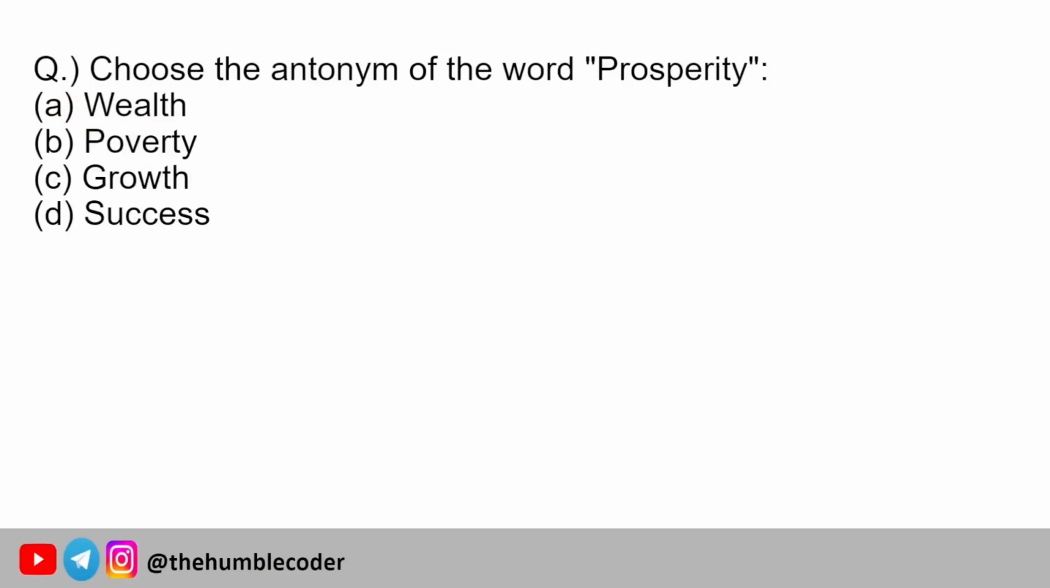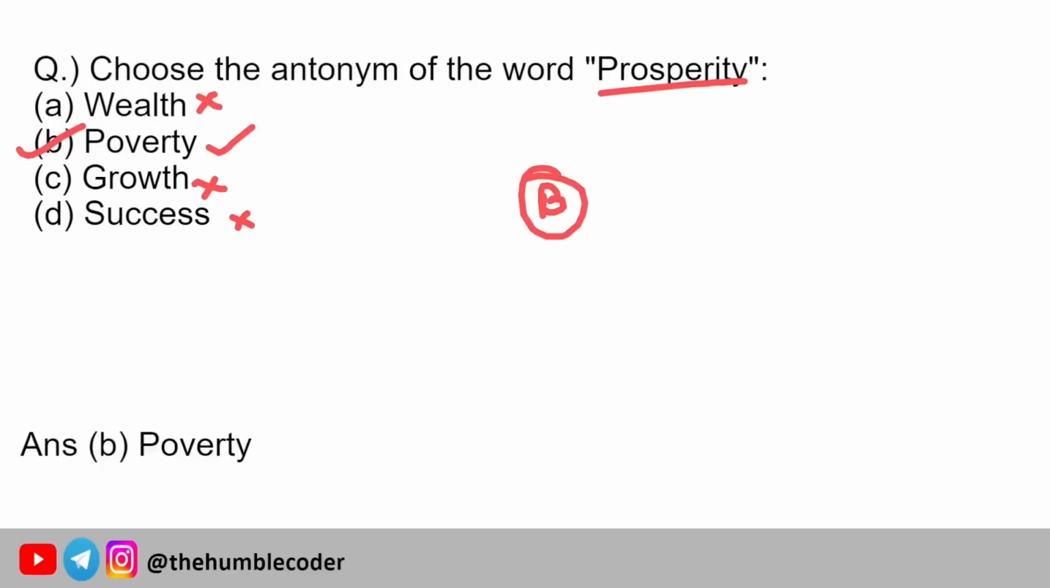Moving on to the next question now. Choose the antonym of the word prosperity. Okay, so we have 4 words: wealth, poverty, growth, success. Prosperity means, we all know, having good wealth and growing. But here we need to find the antonym. So growth cannot be the option, success also cannot be the one, wealth can also not be the one. The opposite of prosperity is poverty. So the answer for this question is option number B, that is poverty. Moving on to the next question, guys.